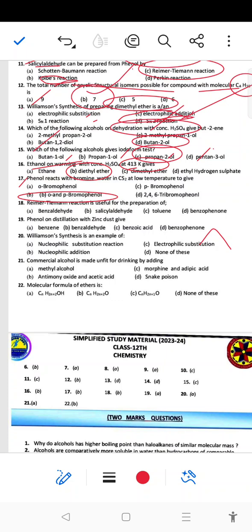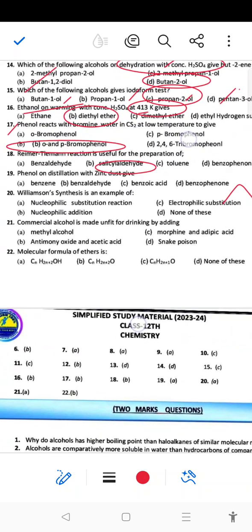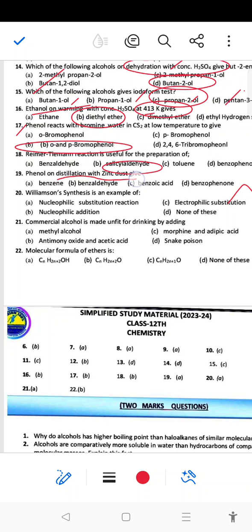Next, the Reimer-Tiemann reaction is useful for the preparation of salicylaldehyde. If cleavage happens, that is salicylic acid. Next, phenol on distillation with zinc dust will give benzene, benzaldehyde, benzoic acid and benzophenone. So right answer is benzene. A option is the right answer.